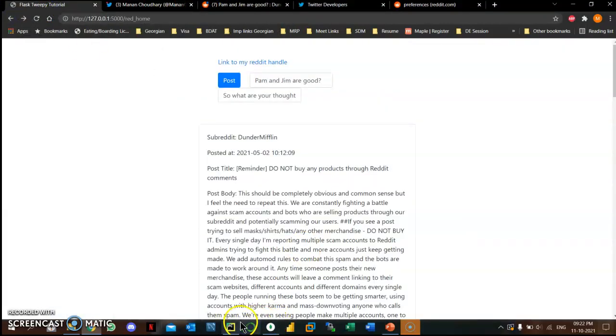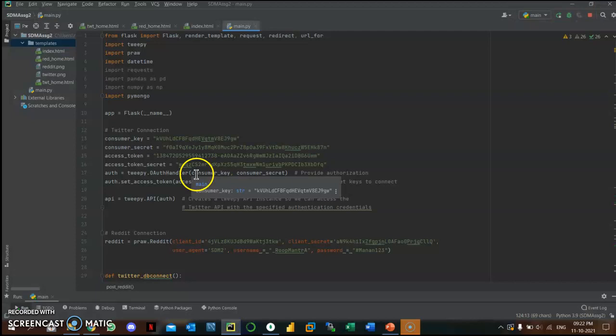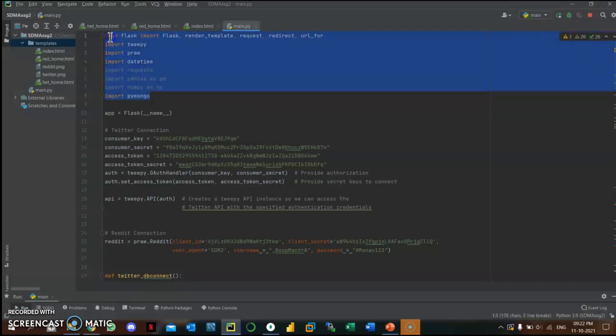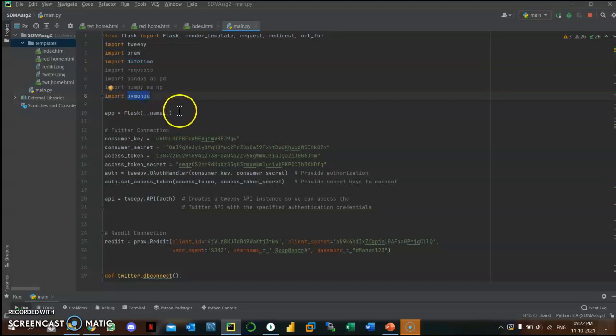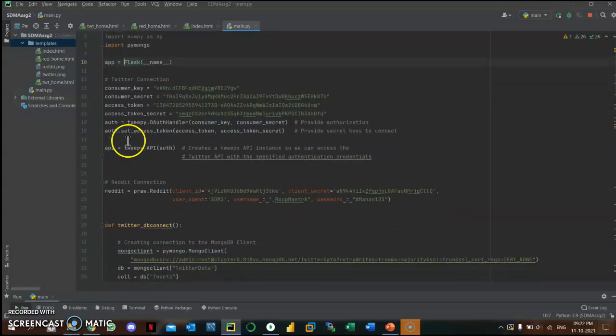So now I'll get back to the code. Here are the few libraries that I used: Flask for creating the website, Tweepy for the Twitter API, PRAW for the Reddit API, datetime for manipulation of dates and times, and PyMongo for the MongoDB connection. Here is the Flask connection that I created. So app is the variable that stores the Flask constructor. First comes the Twitter connection.